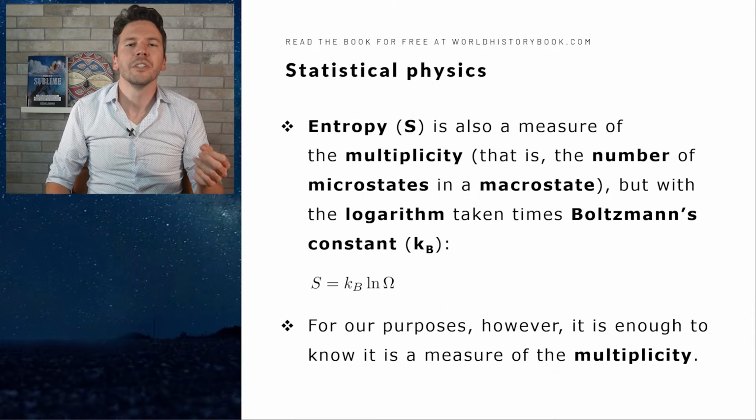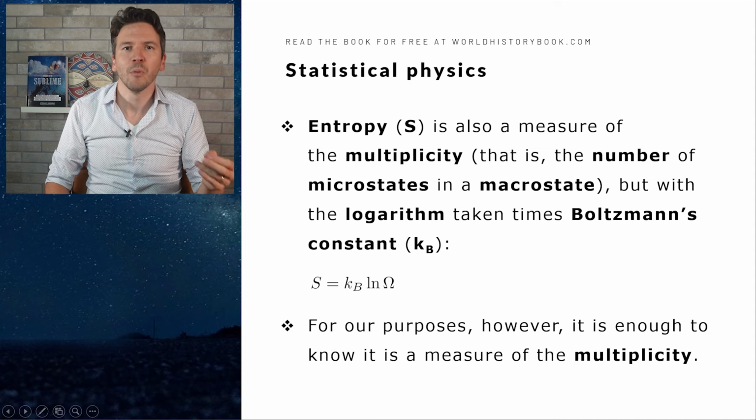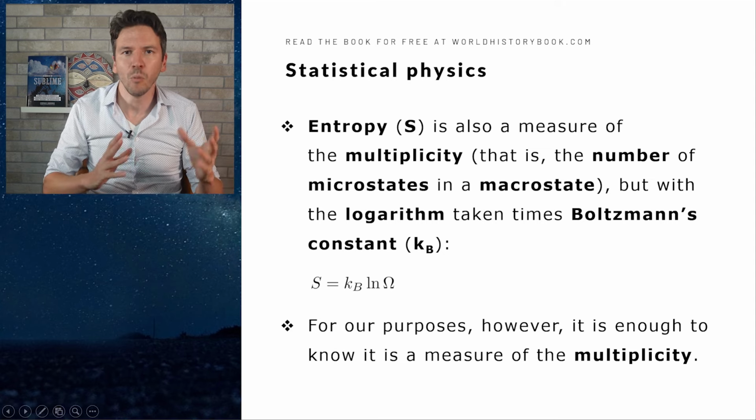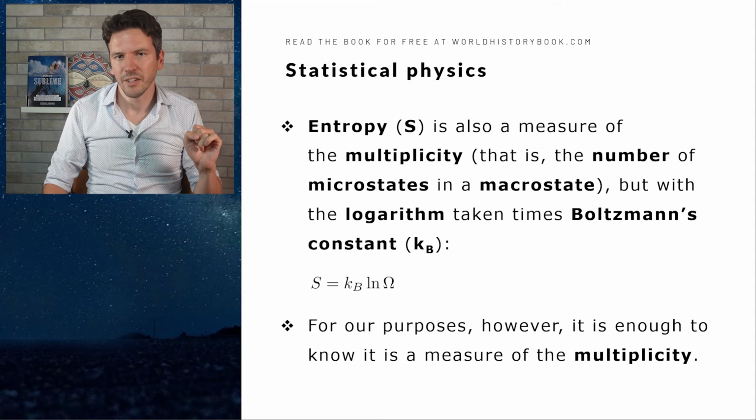Entropy, for which we use the capital S, is just like our omega, a measure of the multiplicity, which, as I hope you remember, was the number of microstates in one macrostate. But for mathematical reasons that you don't need to understand right now, we take the logarithm of that multiplicity, as you can see here, and we multiply it by the Boltzmann constant Kb.